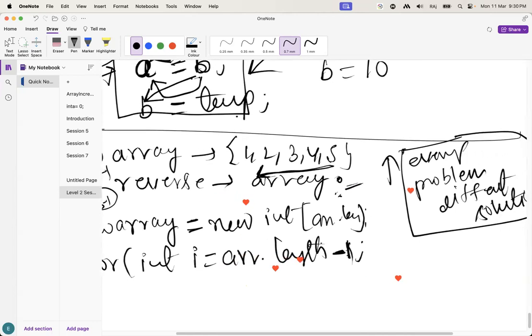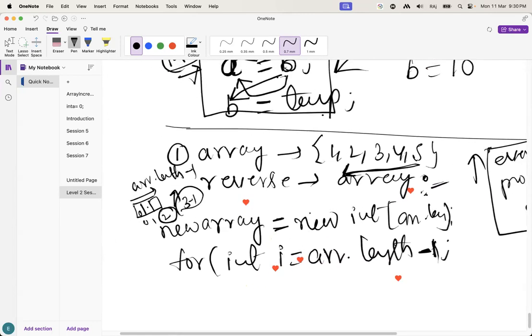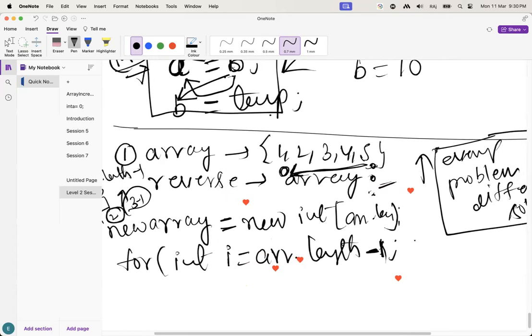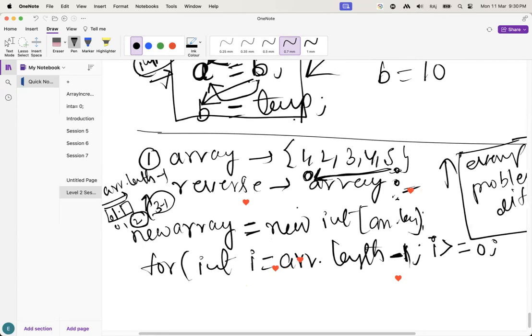Next, what will we do? Up to what level do I want to check? The index is here now, and I have to check up to 0. So I have to check the condition: i greater than or equal to 0. Guys, understand how I have taken it?